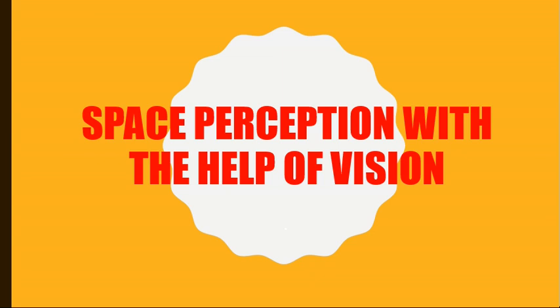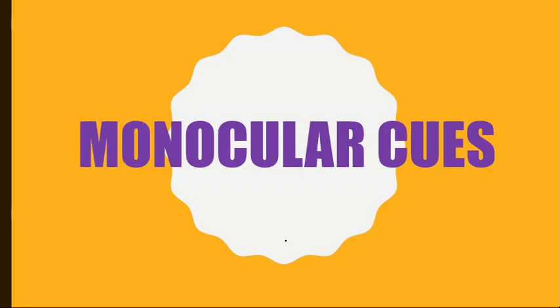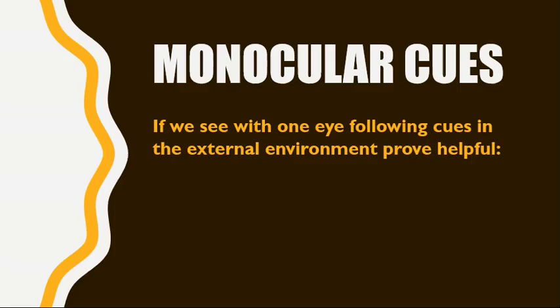There are actually two types of cues which are involved in depth perception: monocular cues and binocular cues. We are going to read the monocular cues and binocular cues one by one in detail. Monocular cues. If we see with one eye, the following cues in the external environment prove helpful.